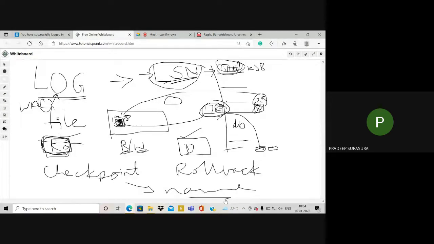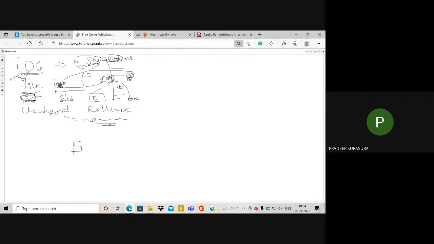See, in your executions, when you are writing the data permanently to a disk, we will try to create certain checkpoints. One simple example I will quote. Now imagine you are writing online exams. You know what is the checkpoint value for those online exams? 5 seconds. 5 seconds is the time given for each checkpoint.